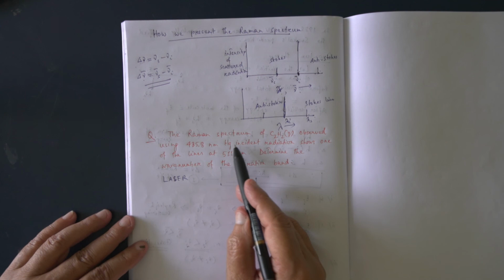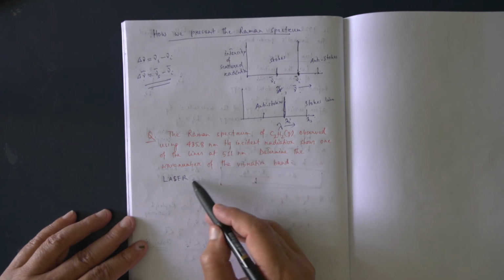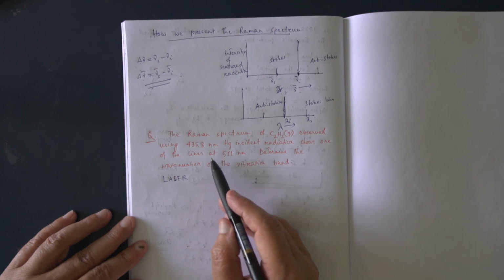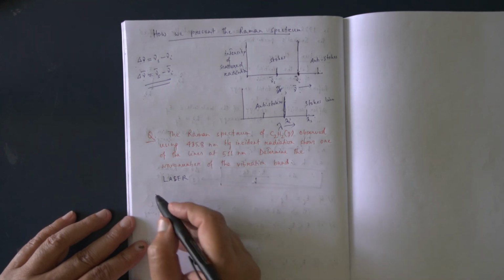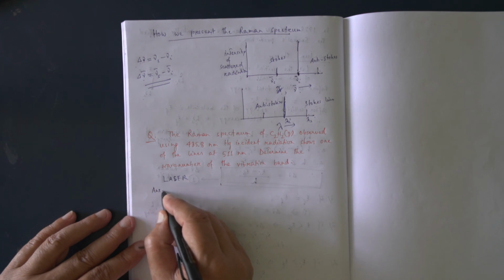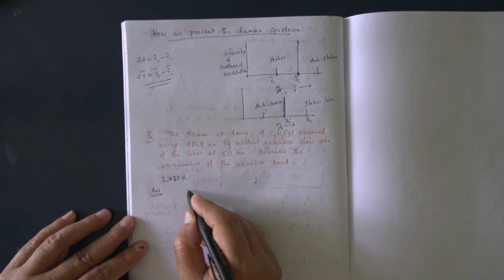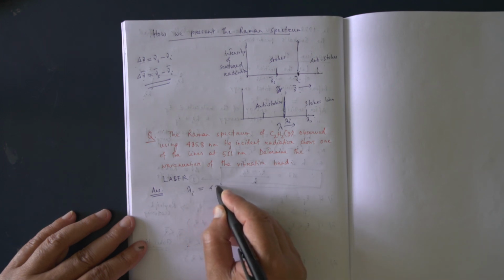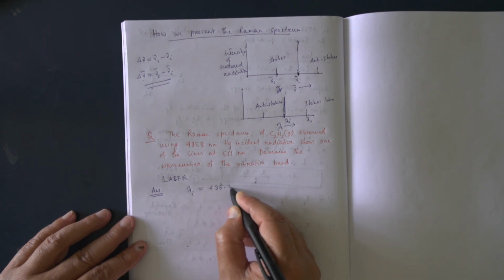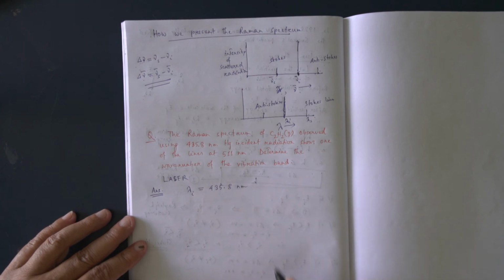So here a mercury laser is used. And what is the wavelength of the mercury laser? The wavelength of the mercury laser is this much. So the first thing is this: the wavelength of the incident radiation is equal to 435.8 nanometer. So this is the first thing.